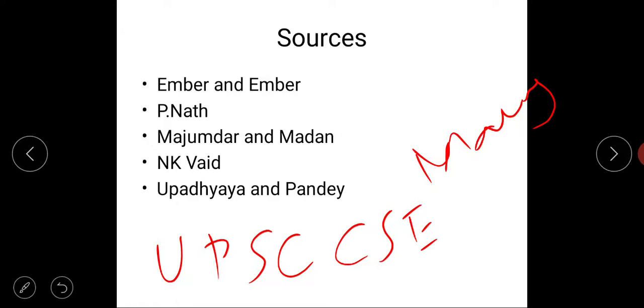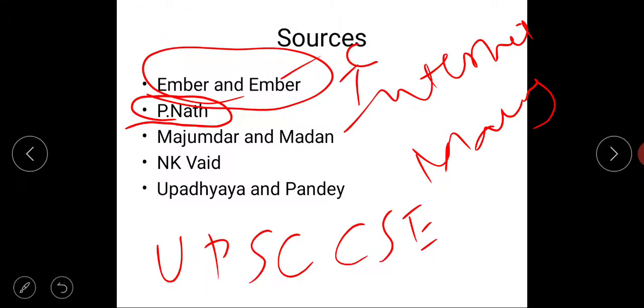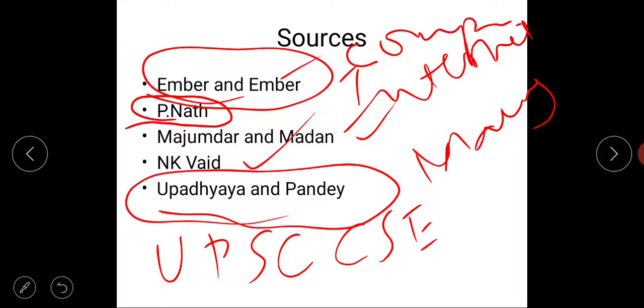For the biological part, I have found this book called Peenath to be very good. There are parts in the book which you may not like very much, but those things can always be covered from the internet. For an overall view of the syllabus, for overall topics, Ember and Ember is the most comprehensive book which is out there. And then for the socio-cultural parts, there are books by Majumdar and Madan and N.K. Vaid. The book by Upadhyay and Pandey is very good for covering the theories topic.